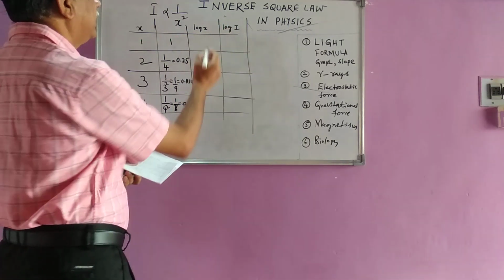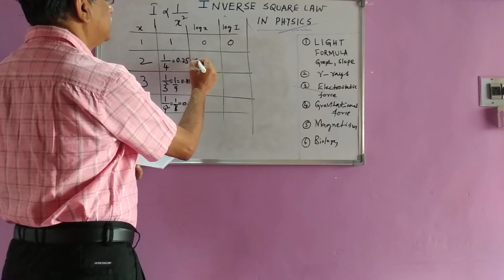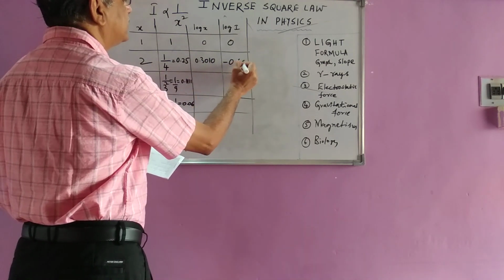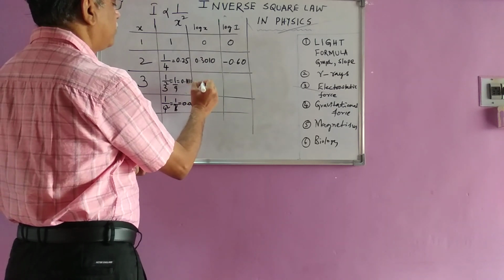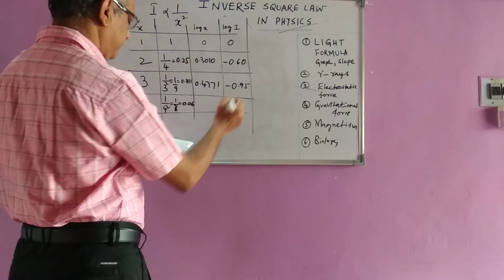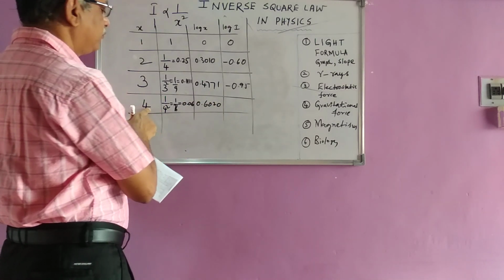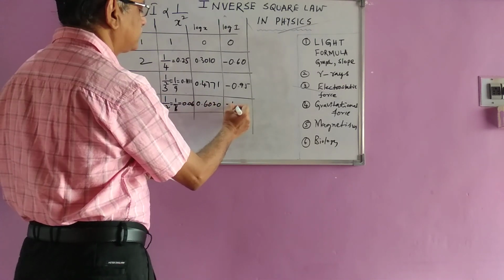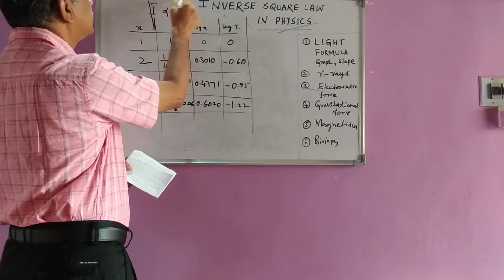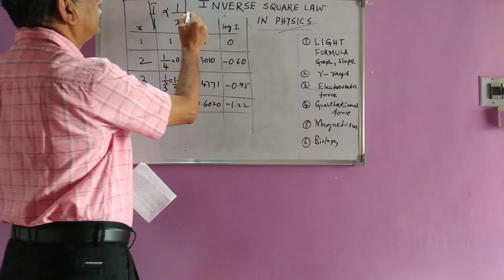Now, log x values, if you calculate here, log x is 0, log I is 0, and here it is 0.3010 for log 2, and it is minus 0.60 here, 0.4771 here, and minus 0.95, and log 4, and here it is minus 1.22 for the value of I. So for these I values, I am calculating the log here. This is the x value and this is the log x.